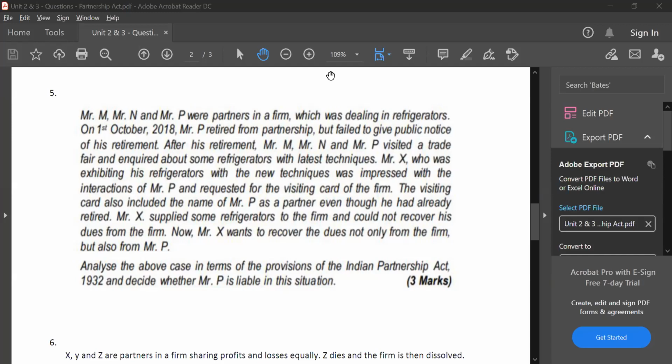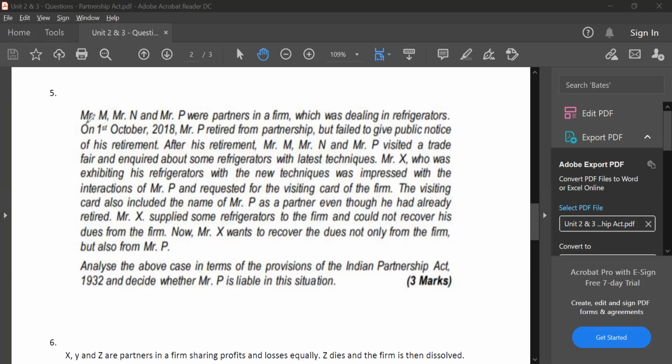So can I get the answer, guys? So many of them typed the answer already. Correct. All of you got the correct answer. P is liable because he did not give public notice. Let me explain one more concept here. Some of you have given the concept of holding out also. Very good. So now follow, guys.